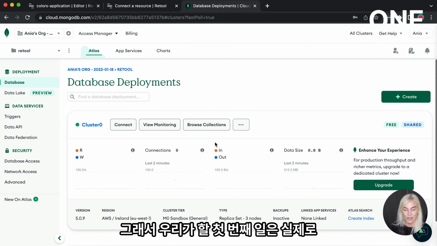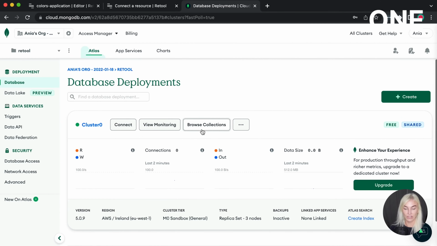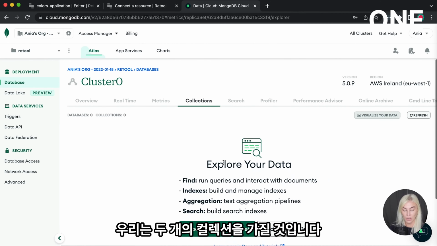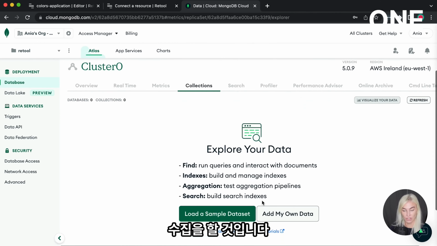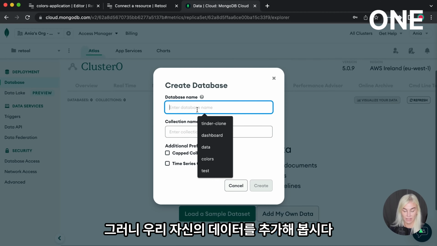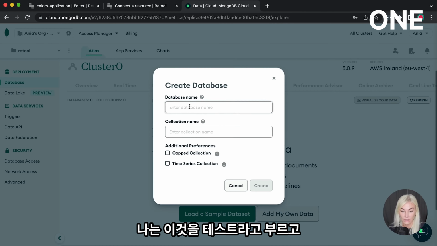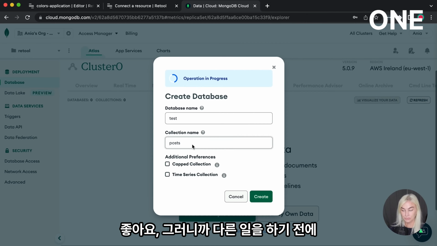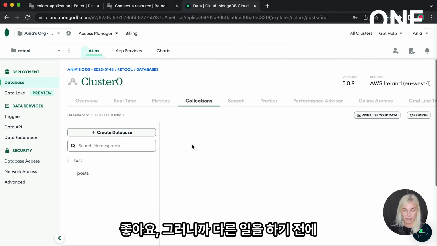And great. The first thing that we're going to do is add something to our collections. We're going to have two collections: a post collection and a message collection. So let's add our own data. I'm going to call this tests, and the collection name is going to be posts. Please go ahead and do that.